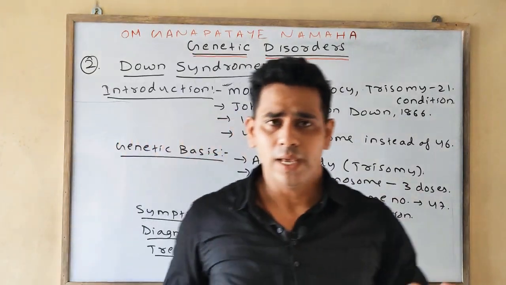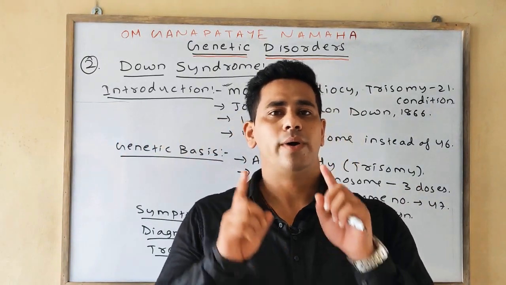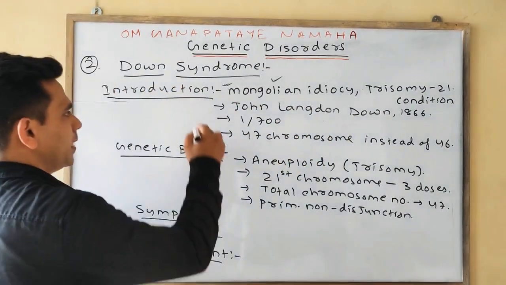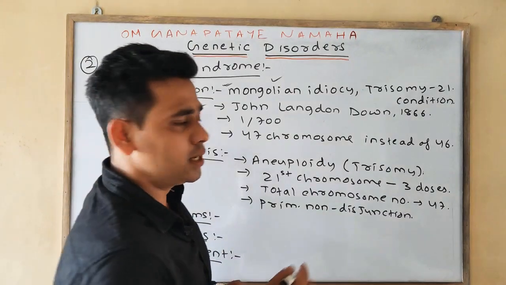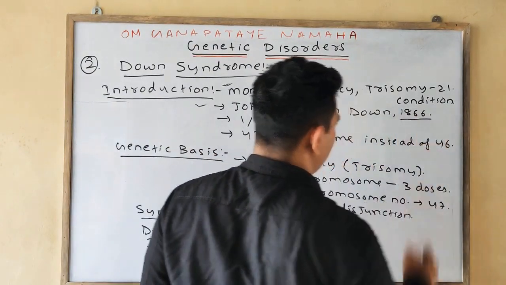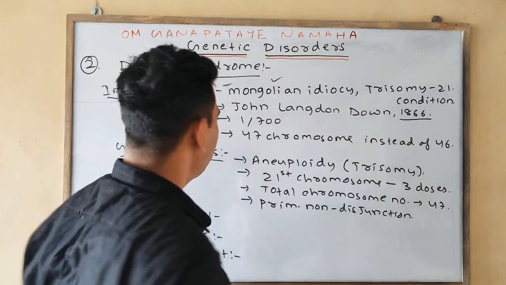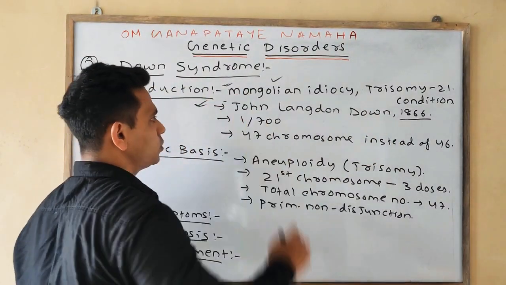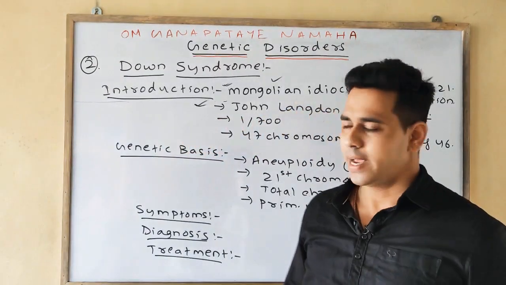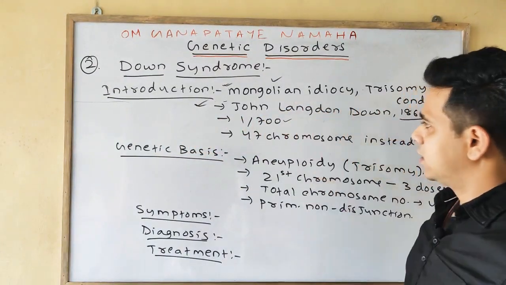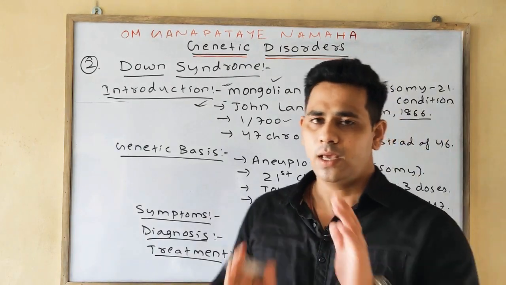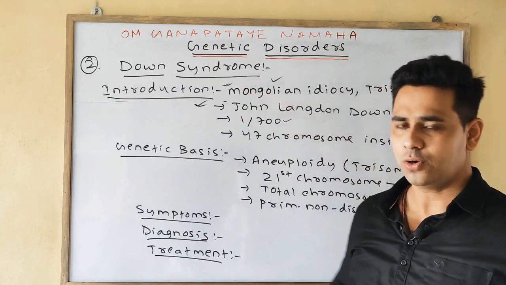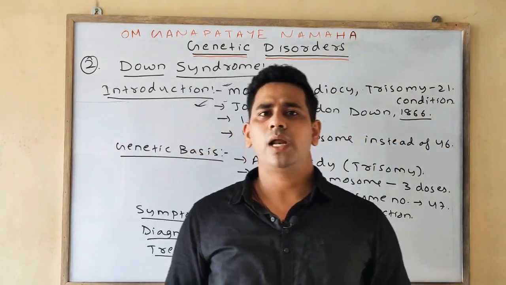Okay. In the case of Down syndrome, as we discussed, one extra chromosome is present in the chromosome number 21. It was first discovered by John Langdon Down in the year 1866. You should remember all these years perfectly, and the scientist name also, because sometimes the scientist name may come as a 1 mark objective. And the frequency is 1 in 700; if we take 700 persons, then 1 person will be affected by Down syndrome. Next, what is the total number of chromosomes?